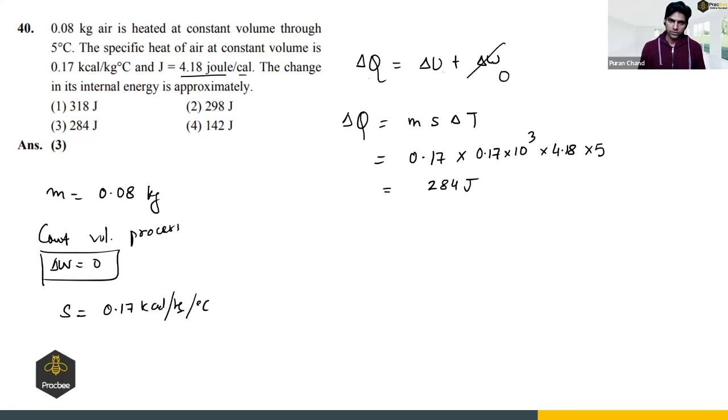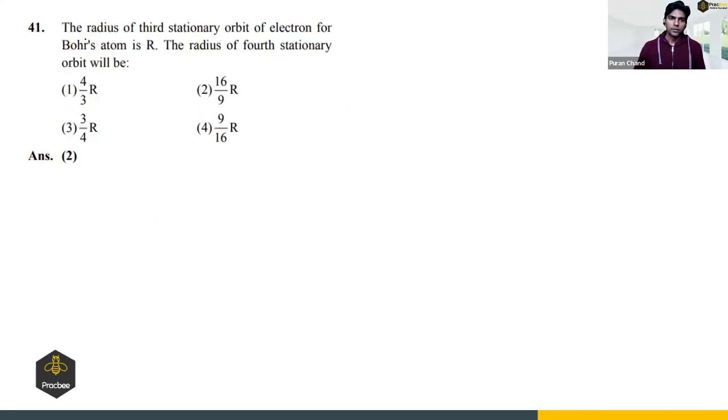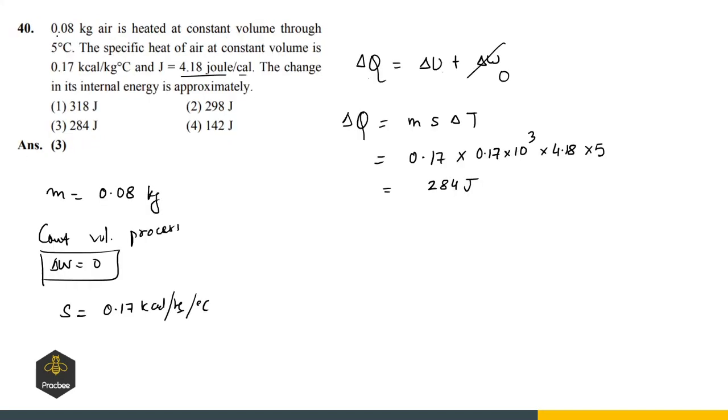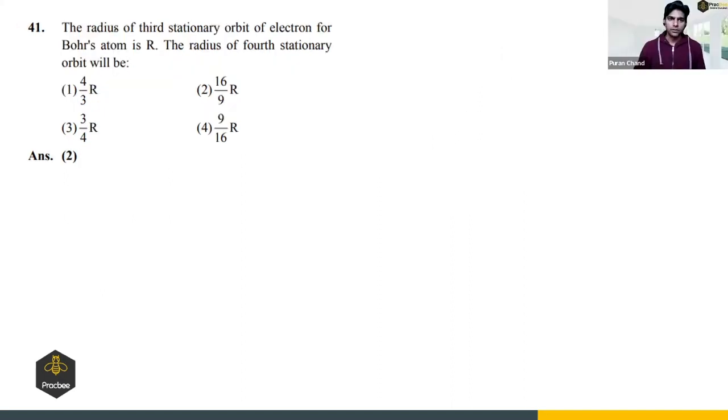Again, it is a straightforward question. Next, the radius of third stationary orbit of electron. Previous question: what we have done here, delta W is 0 and delta Q is m s delta T. So first we have to convert specific heat capacity in SI units. So I have converted calorie into joules. Okay. Right. So next, the radius of the third stationary orbit of electron for Bohr's atom is R.